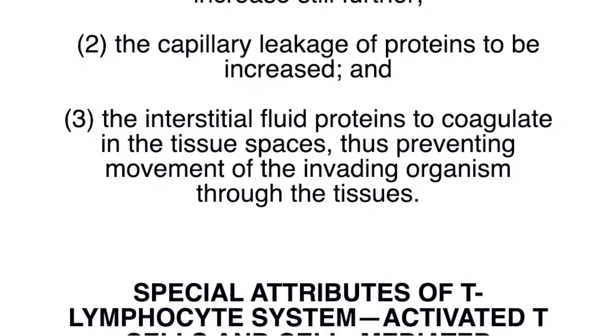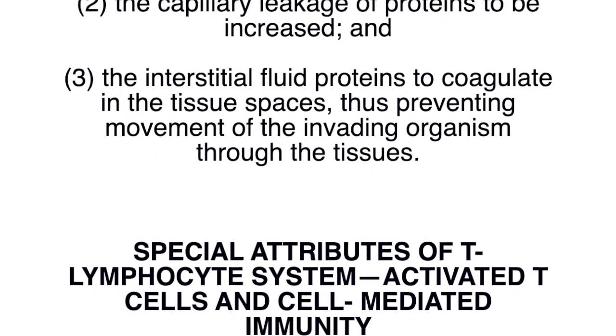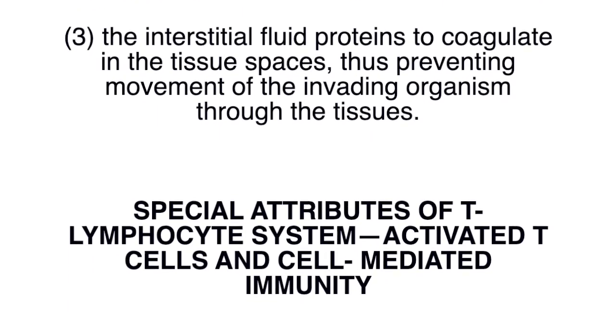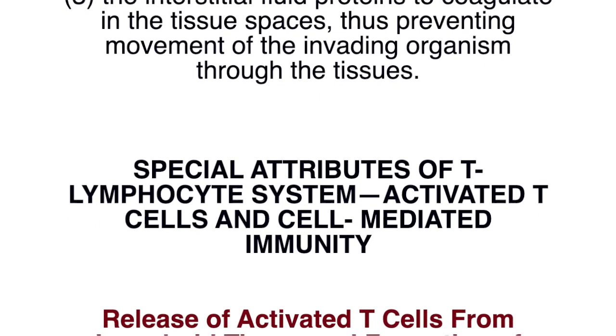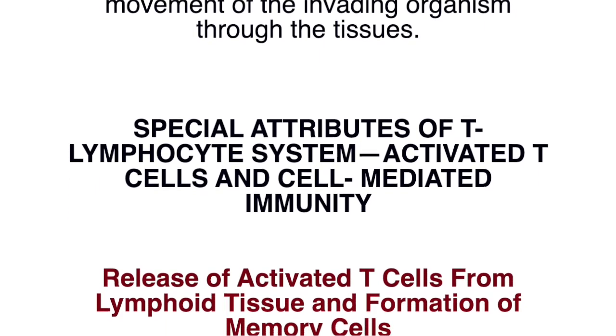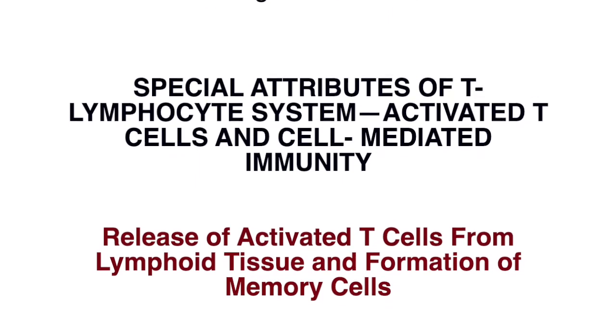Special attributes of the T lymphocyte system, activated T cells, and cell-mediated immunity. Release of activated T cells from lymphoid tissue and formation of memory cells.